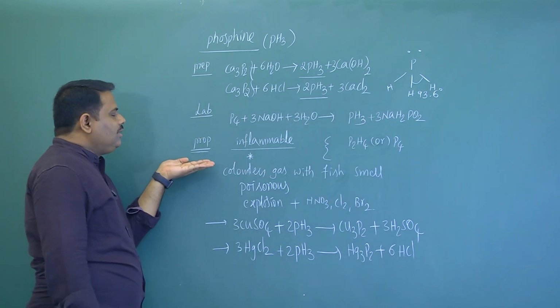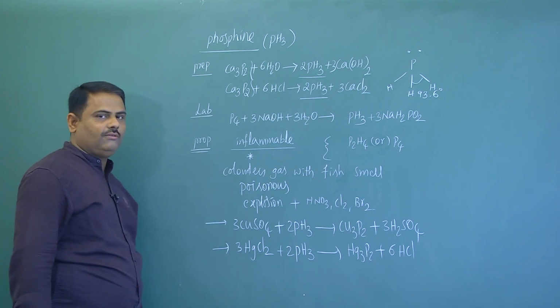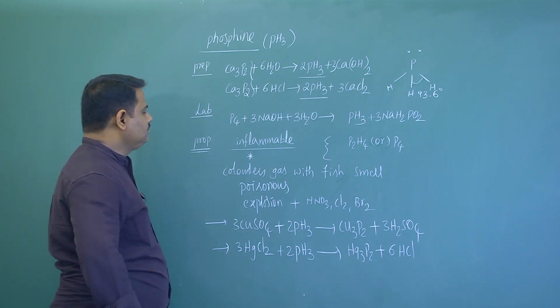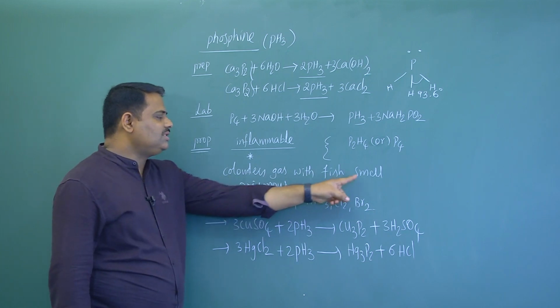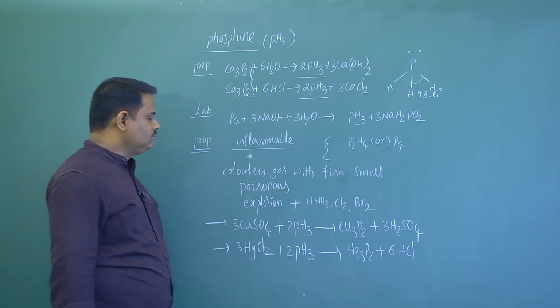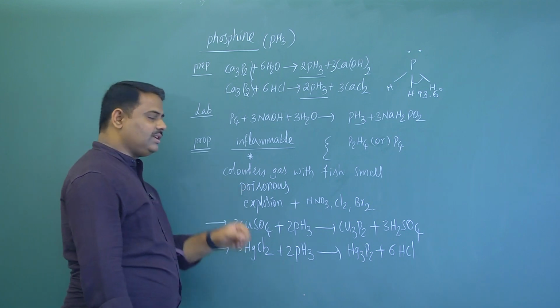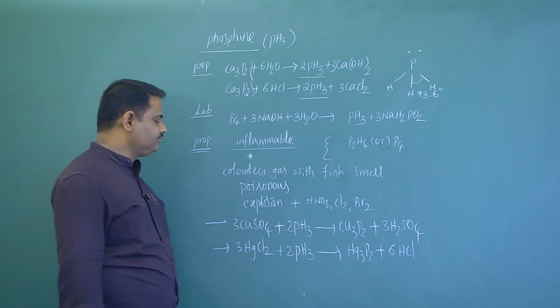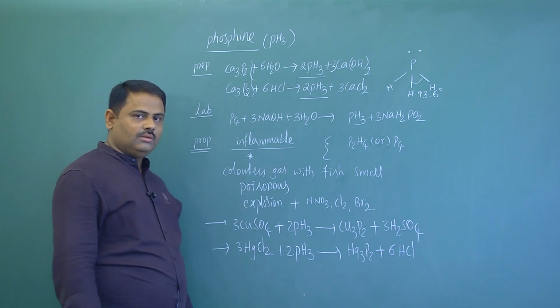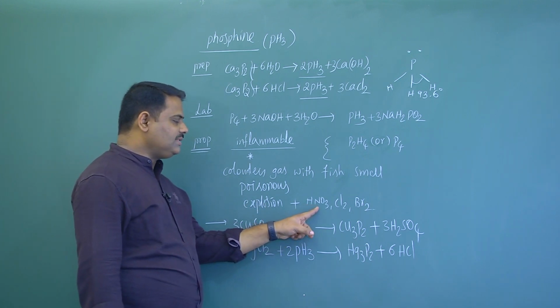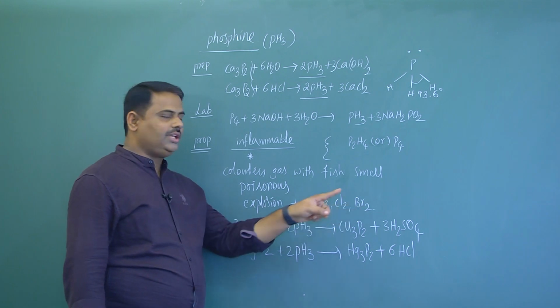Now what are the properties of phosphine? Generally phosphine is a colorless gas with a fish smell. Now this is a poisonous gas, highly poisonous gas, and it undergoes explosion when it combines with nitric acid, chlorine and bromine.